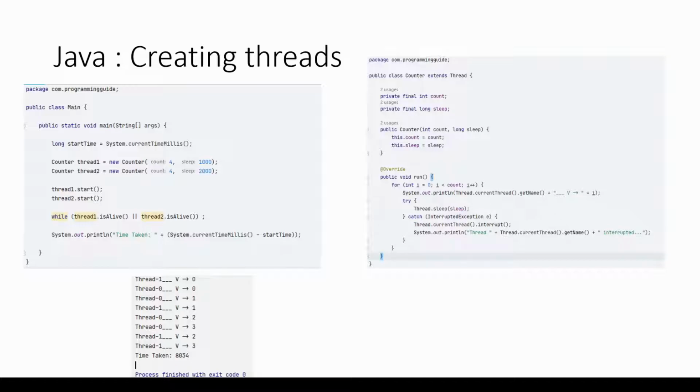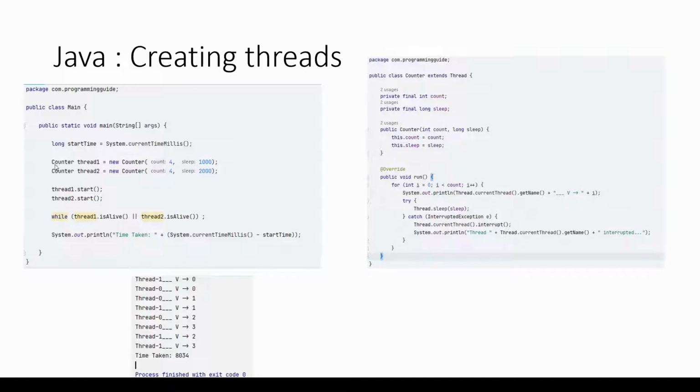I have a constructor in the counter class which takes two parameters. First is count and second is sleep. The count parameter is till how much this counter needs to count, and the sleep parameter is after counting each value how much sleep it has to take. In the run method, I have a loop from i equals 0 to count. Then I'm printing the current name of the thread, then I'm printing the current count value, and then the thread will sleep for sleep milliseconds.